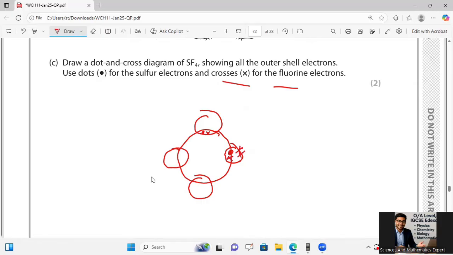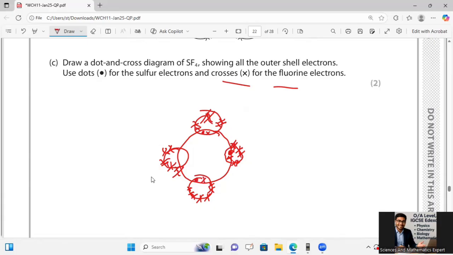1, 2, 3, 4, 5, 6, 7, and 8 and dot over there.